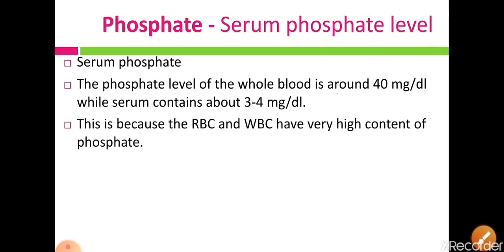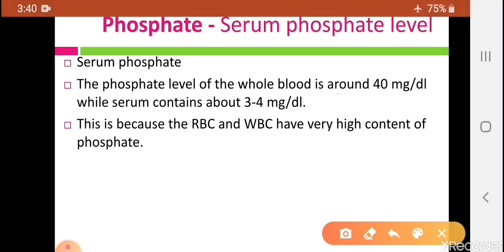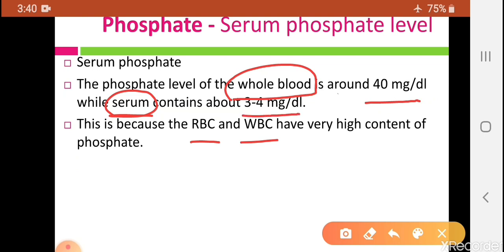This difference is because the RBC and WBC have very high content of phosphate, so that in our whole blood the phosphate level is 40 mg per deciliter, while in our serum this phosphate level decreases because there is absence of RBC and WBC. So in serum the level of phosphate is only about 3 to 4 mg per deciliter.